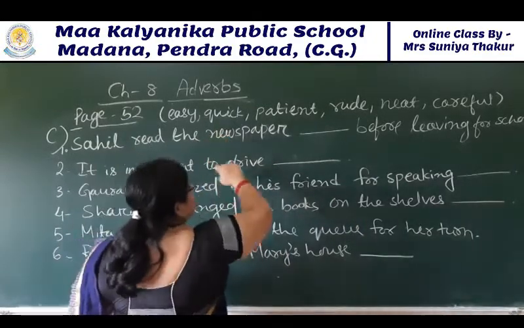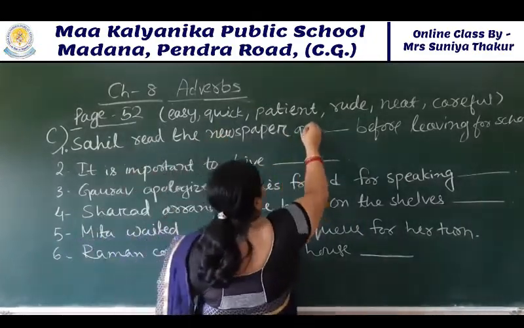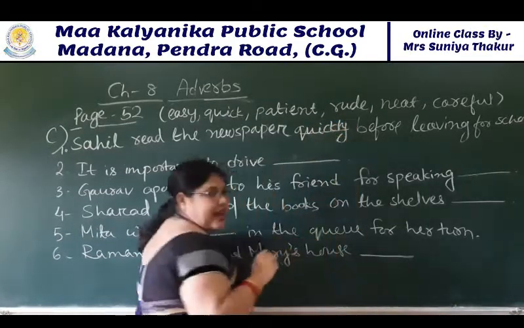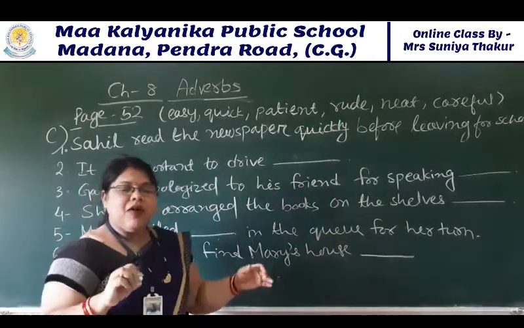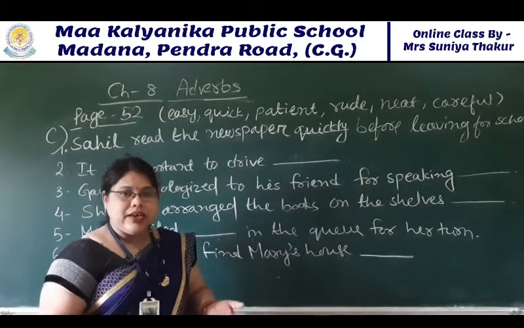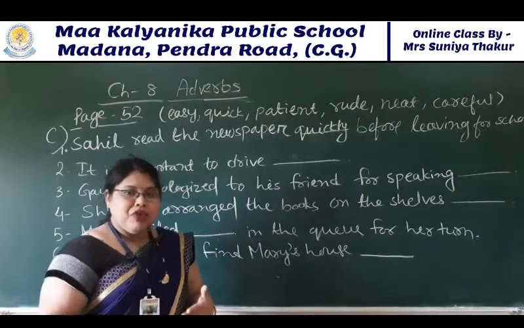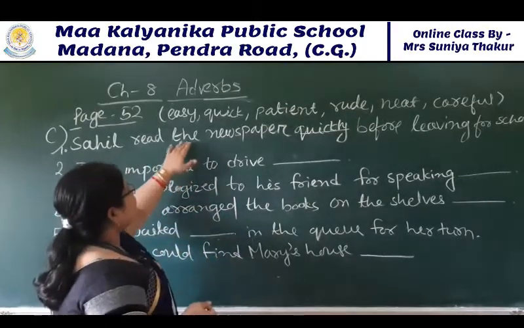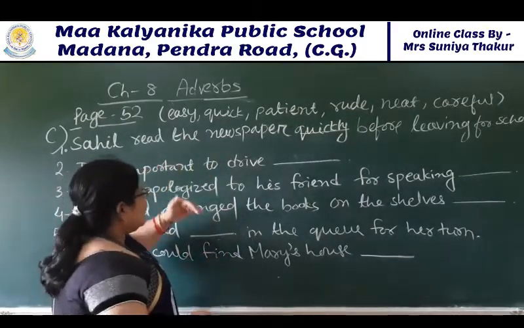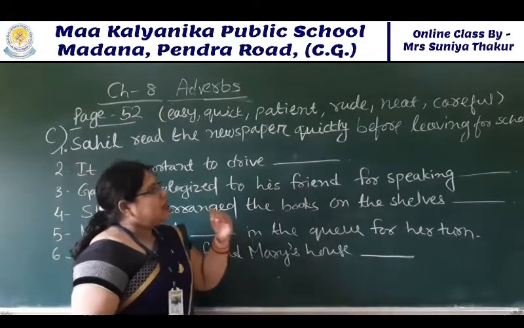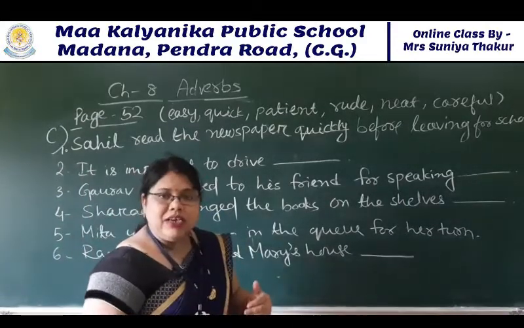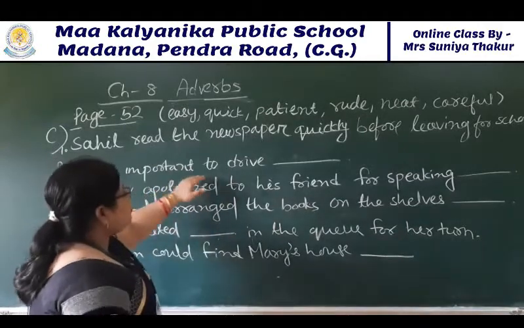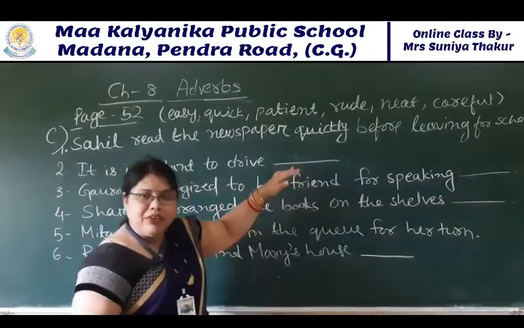See here, quick is given. What will come here? Quickly. Because it has instructed that you have to put ly or ily to make the adverb. Sahil read the newspaper quickly before leaving for school. Next, it is important to drive this. Everybody knows that.